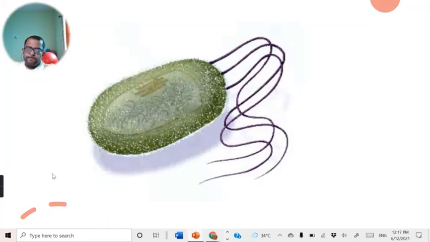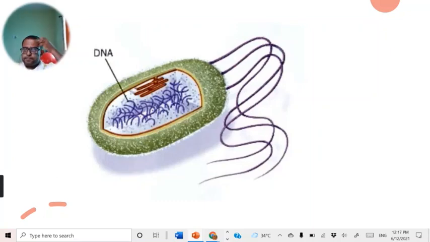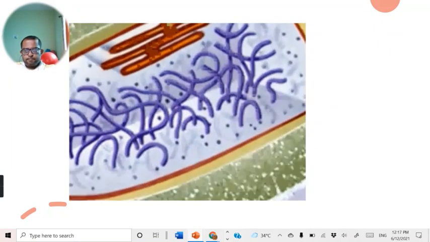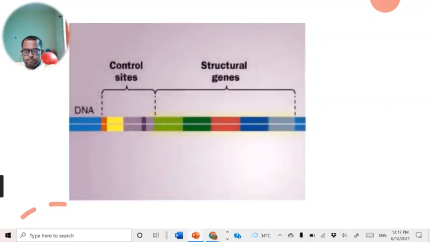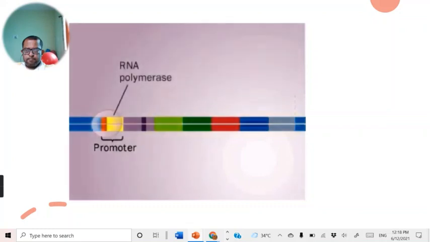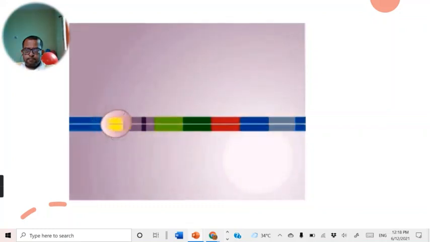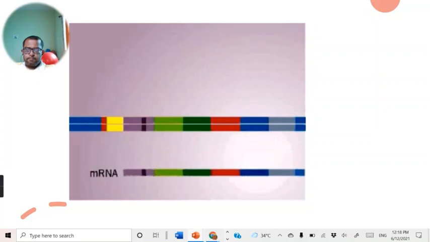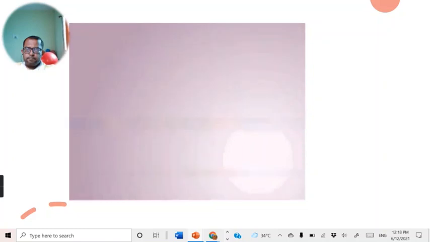The tryptophan operon, TRP operon for short, is a bacterial system for regulating the synthesis of the amino acid tryptophan. The operon controls expression of 5 genes. These structural genes are transcribed when RNA polymerase can bind the promoter controlling them. But when the cell has lots of tryptophan, why waste energy making more?